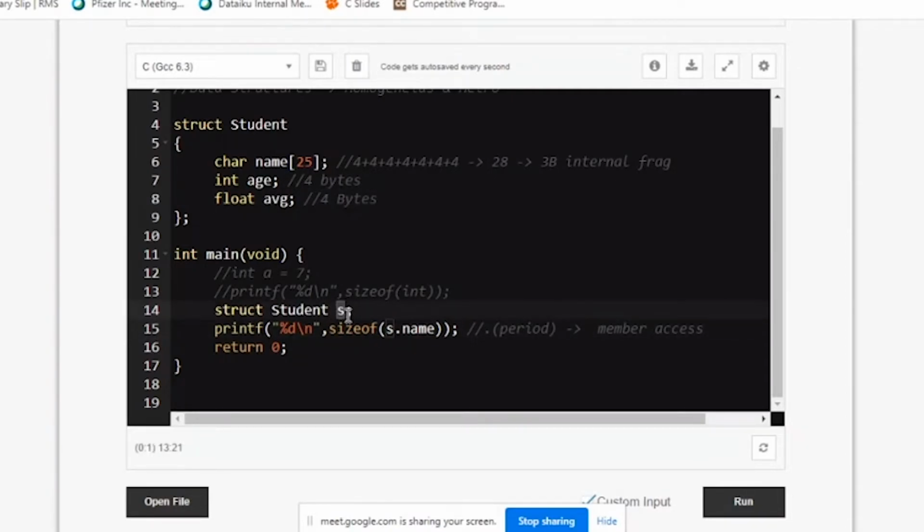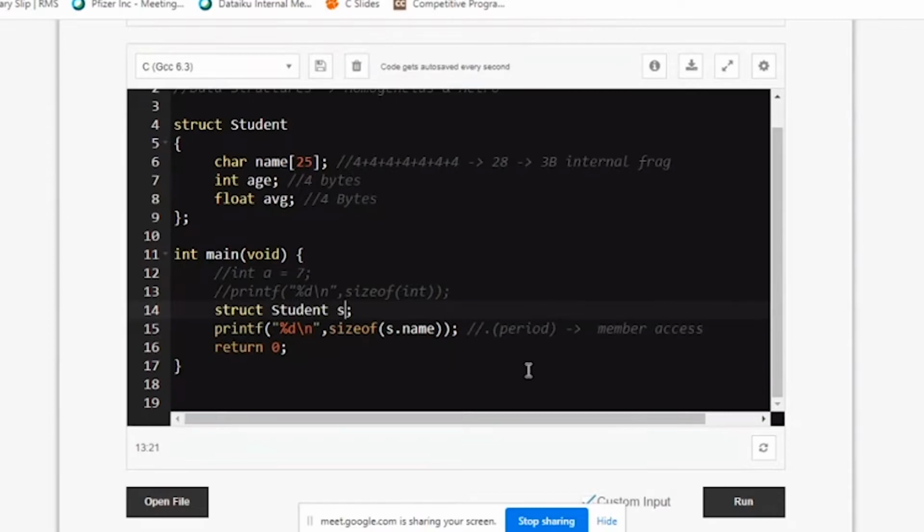So this is how to declare a variable of student. Int is a data type. Struct student is also a data type. A is a variable, S is a variable. So don't get confused that student is a variable. No, student along with struct is a data type. The variable here is just S. So s dot name means for the particular variable S, get the member name.